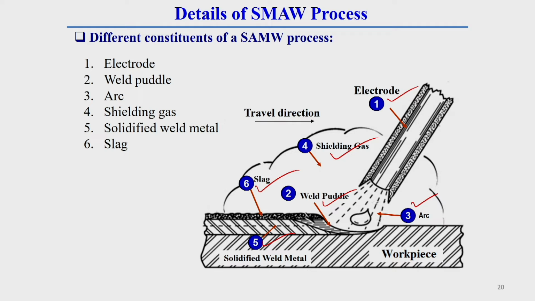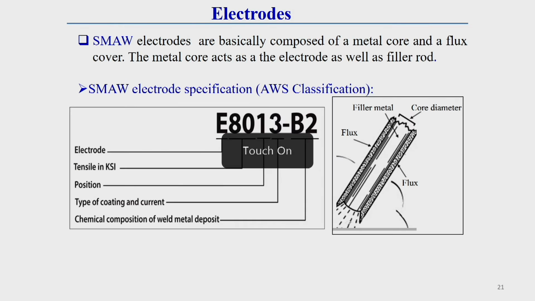First of all, I will discuss the electrode. In the SMAW process, as I have already told you, there is a core metal wire, and over this core metal wire there is a flux cover.